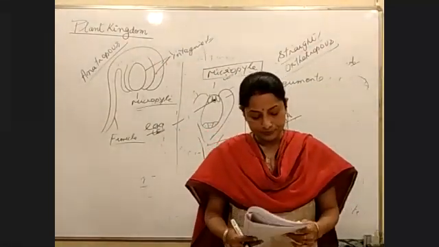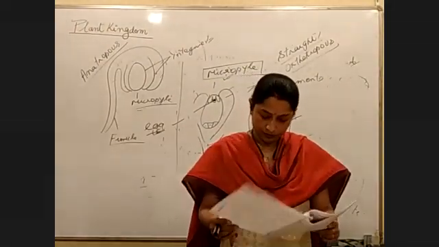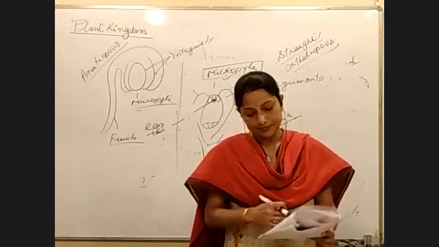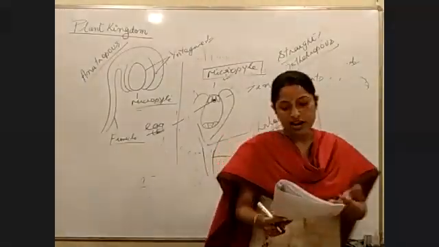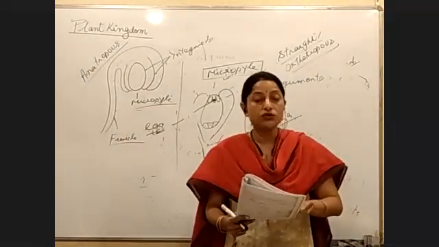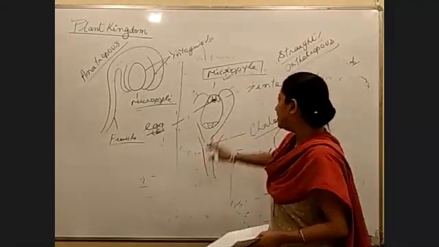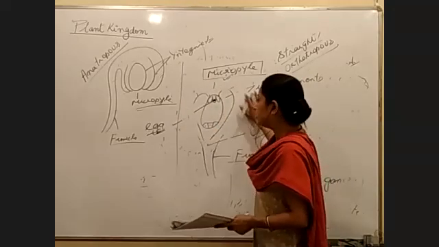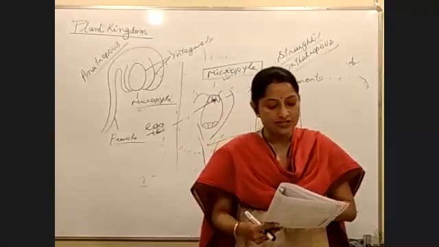Ma'am, what is written below unitegmic? It is not clearly visible in the PDF. Unitegmic is written, one integument present. Okay. The integuments never cover the entire portion. We have already talked about the micropyle. Next, a chart is given. The chart tells us who forms the ovule. We are studying a structure, the megasporangium, and if integuments are present, we call the whole structure an ovule. Now the next point is who forms the ovule, right? So this chart tells us about that.